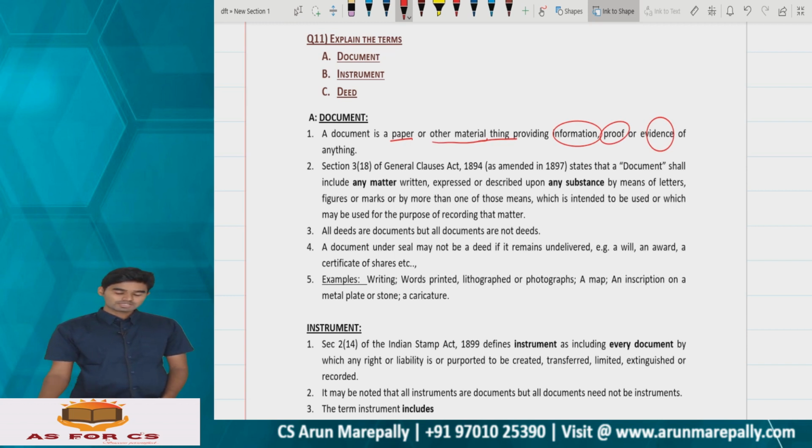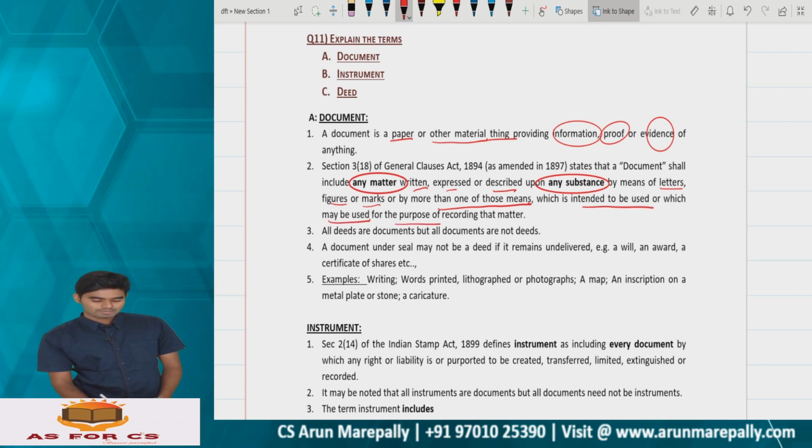Section 3, subsection 18 of the General Clauses Act 1897 states that a document shall include any matter written, expressed, or described on any substance by way of letters, figures, or marks, or by more than one of those means, which is intended to be used, or which may be used, for the purpose of recording the matter, that is, for information, proof, or evidence.